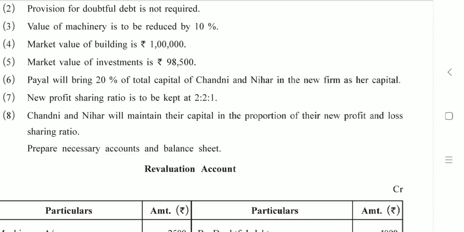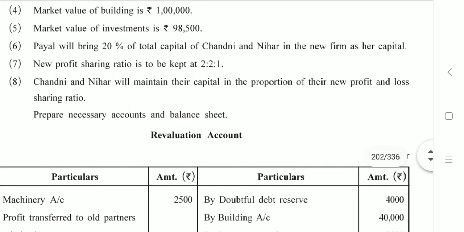Seventh adjustment, they say the new share is 2:1. We have already considered this in first adjustment. Then the last adjustment, Chandni and Nihar will maintain their capital in the proportion of their new profit and loss sharing ratio. This is very important to understand, and it is completely a new adjustment.